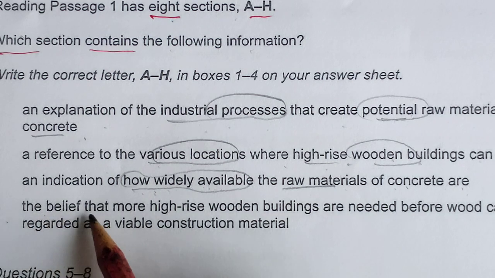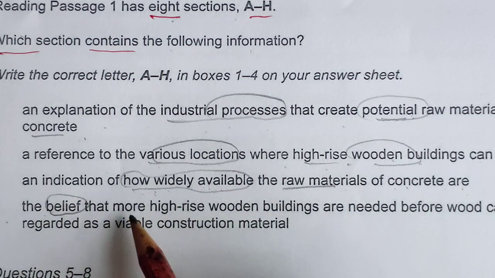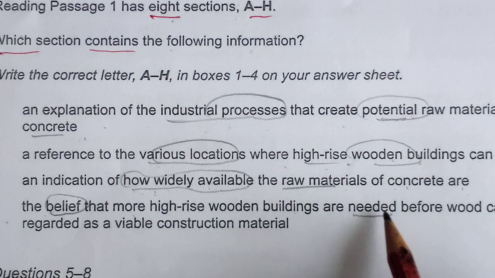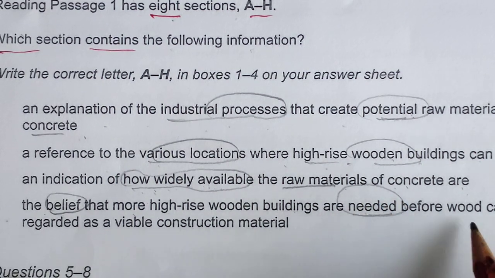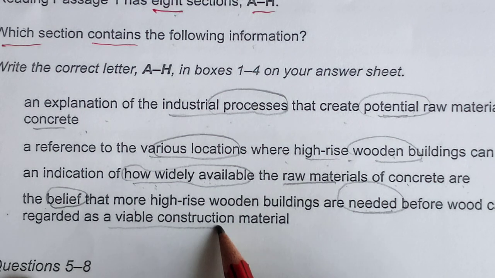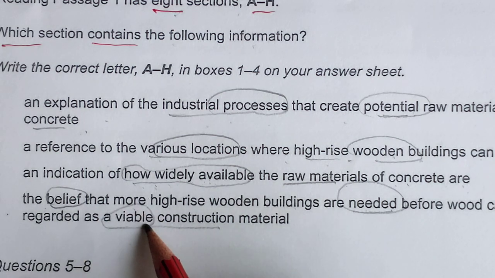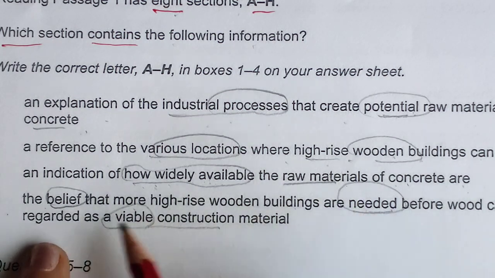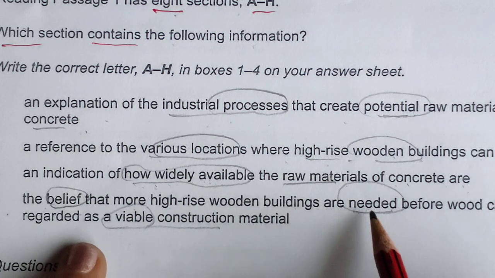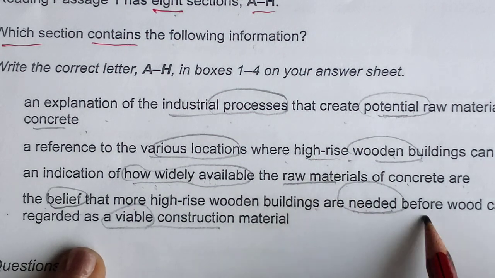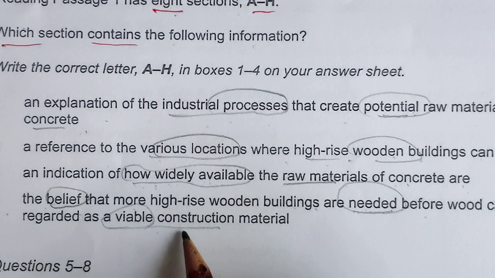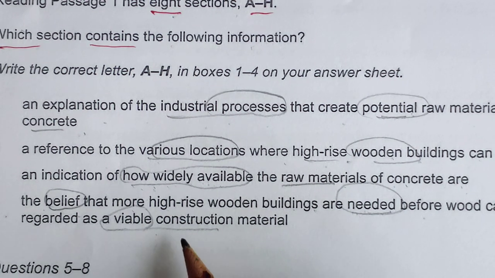Okay, so the belief, some persons believe that more high-rise buildings are needed. So needed means they will be in demand before wood can be regarded as a viable construction material. So viable is important. If you do not know the meaning, it doesn't matter, we will just focus on some persons believe, and buildings are needed before wood can be regarded as a solid construction material. So a big quantity of material we need. So of course we will go to the paragraphs one by one.